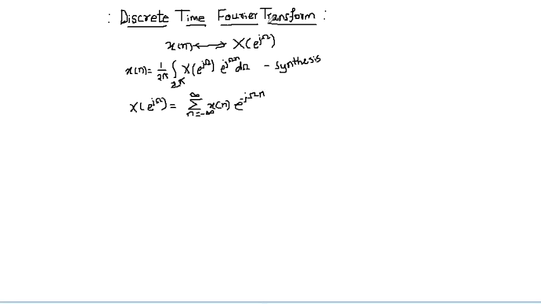So the discrete time Fourier transform synthesis and analysis equations are here.